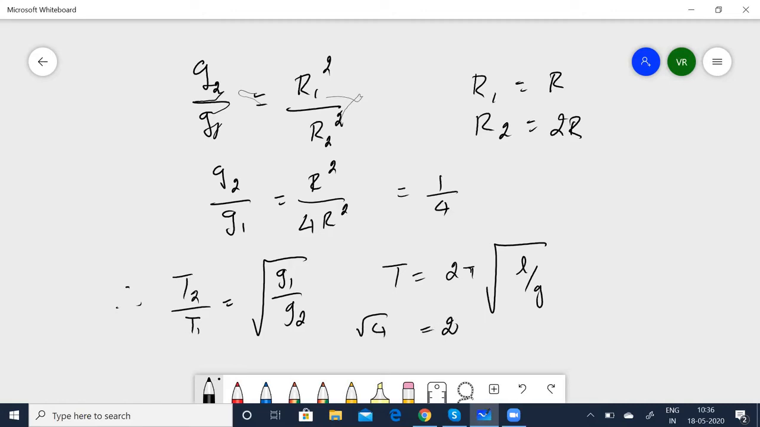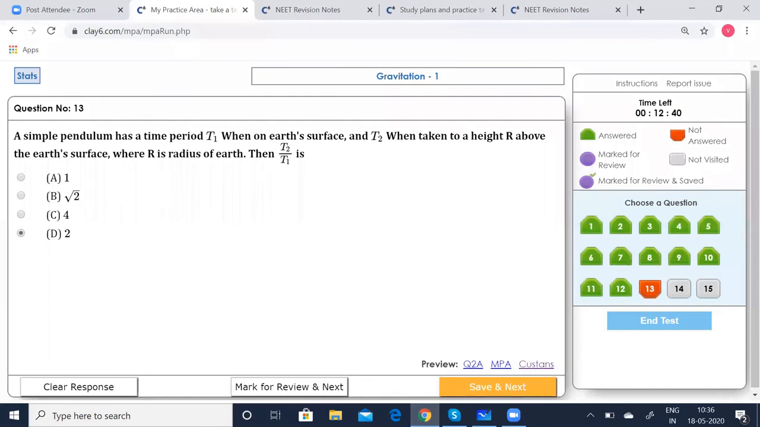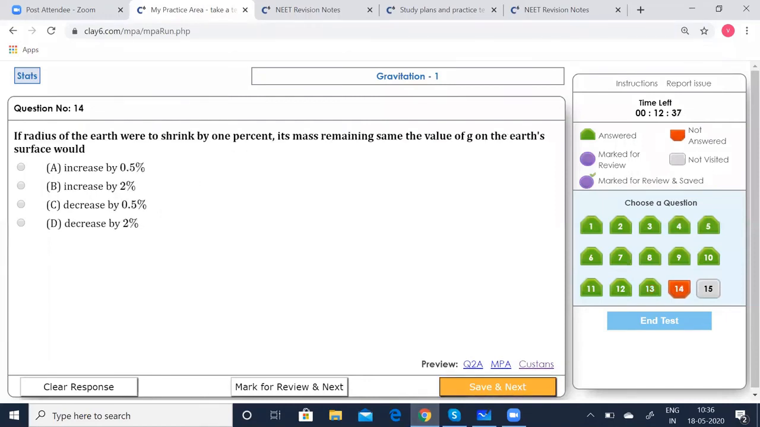Let's see which option is correct. Option 2 is correct. Click that. Go to the next.